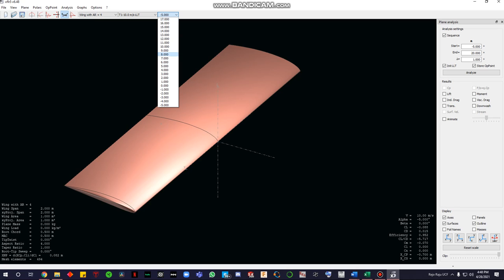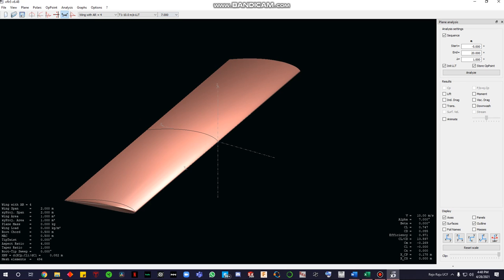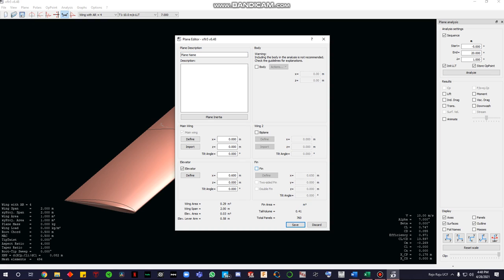Let's see, if you go to like 7, our coefficient of lift. This is the coefficient of lift we use later on for our calculations. And for the rest of the other 3 wings, we need to go define a new plane. We take off the fin and the elevator. Again, to name it, copy paste what I used.